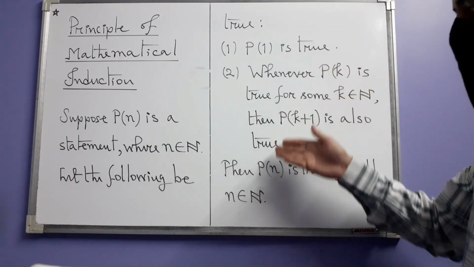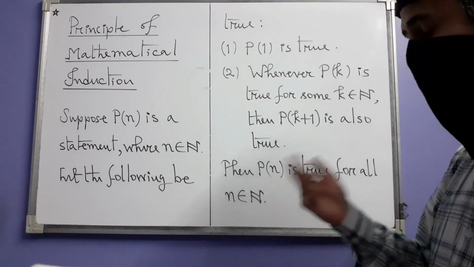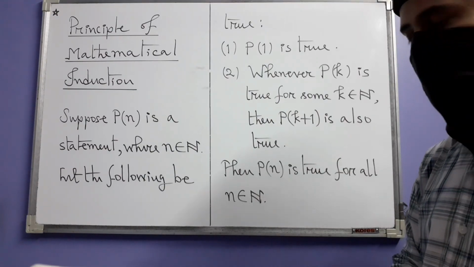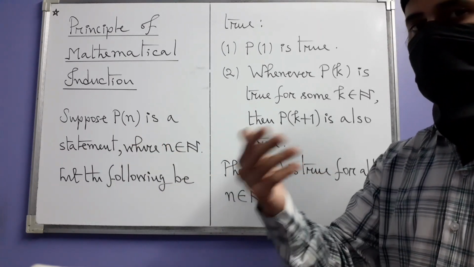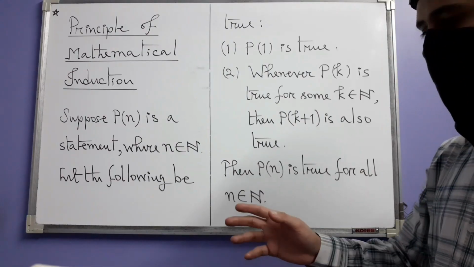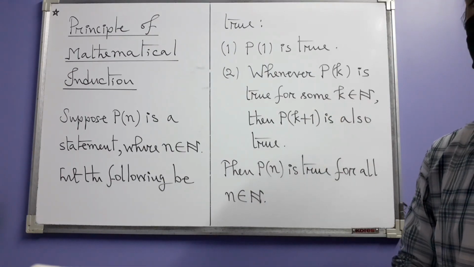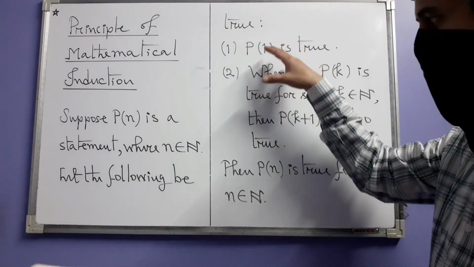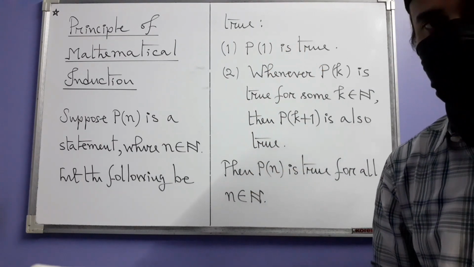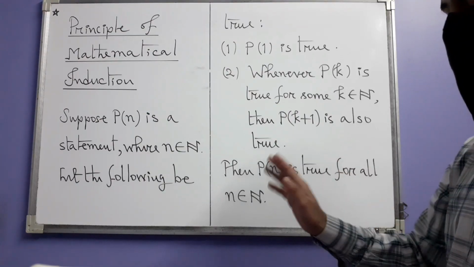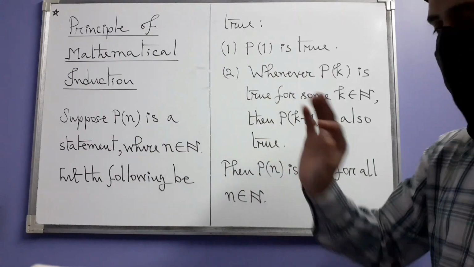And you can clearly see that this gives us a very nice way of proving things about natural numbers. Say I want to prove something, a statement which I believe should be true for all natural numbers n. There may be different ways of proving that statement, but this is one way. And when we prove things like this, we say that we have proved it by induction. What do we do in that type of proof? We show that the statement is true for 1.